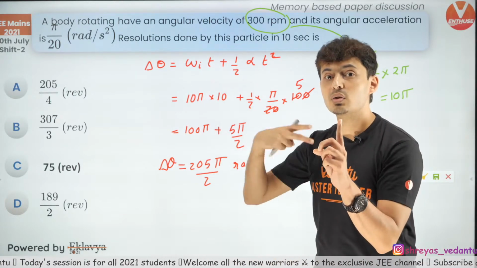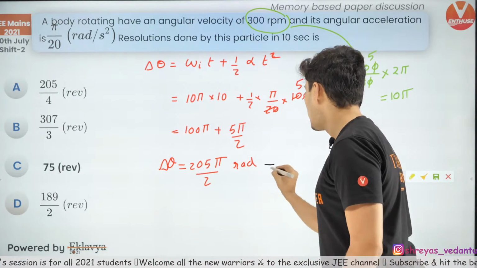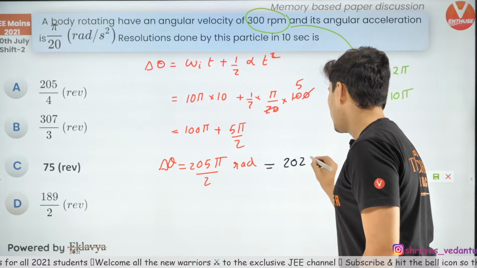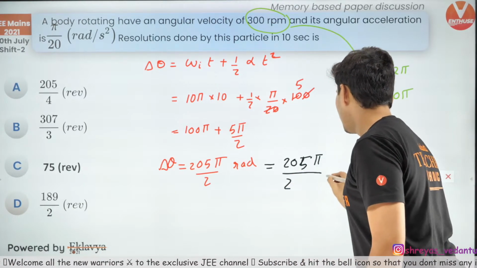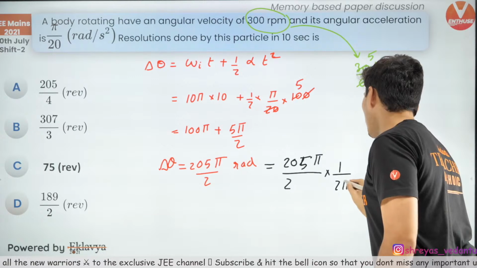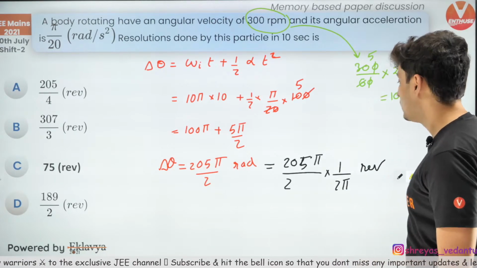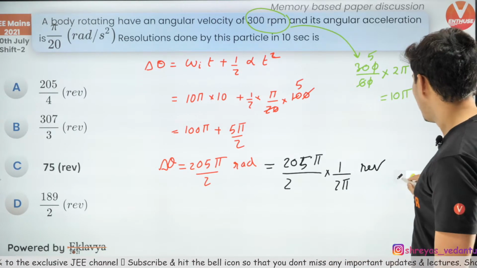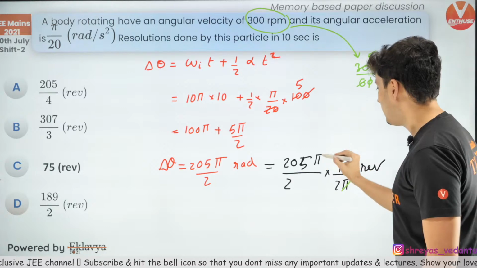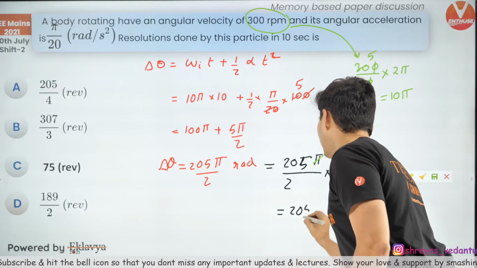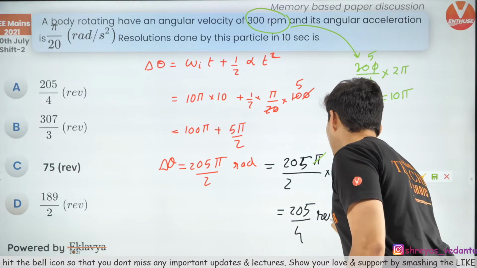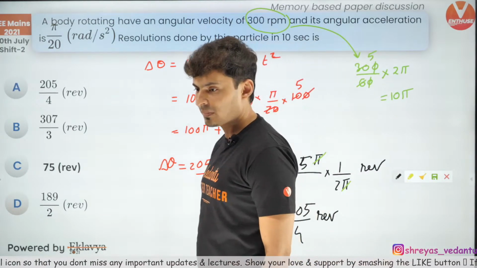1 revolution is 2 pi radians. So if I take this number, 205 pi by 2, and I divide it by 2 pi, I will get the number of revolutions, guys. Is that correct? So what will happen? Pi and pi are gone, and you will be left with only 205 divided by 4 revolutions. That's the answer. That's it.